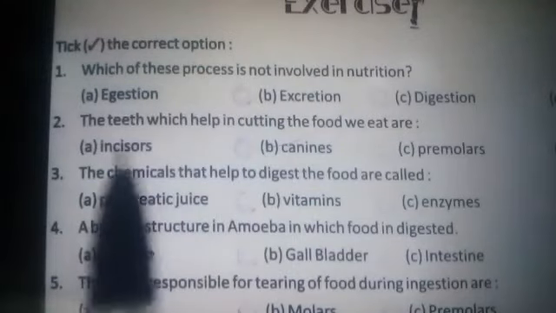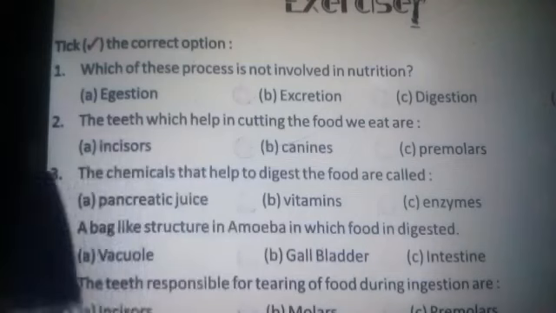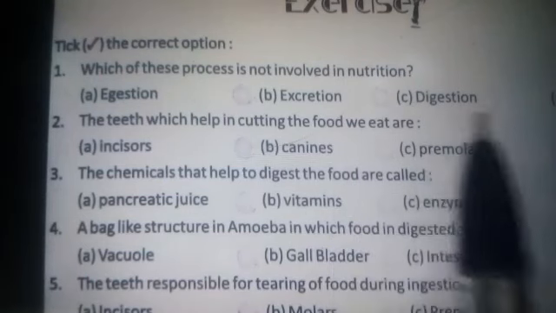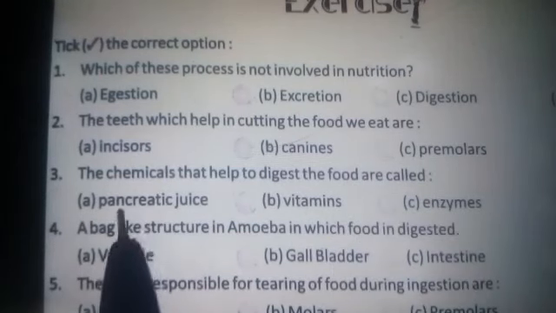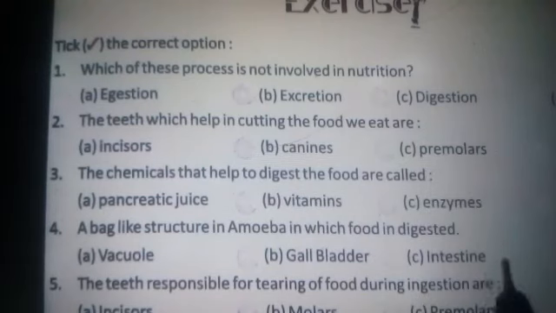Tick the correct option. Which of these processes is not involved in nutrition? The correct answer is excretion. The teeth which help in cutting the food we eat are incisors. The chemicals that help to digest the food are called enzymes. The correct answer is enzymes.